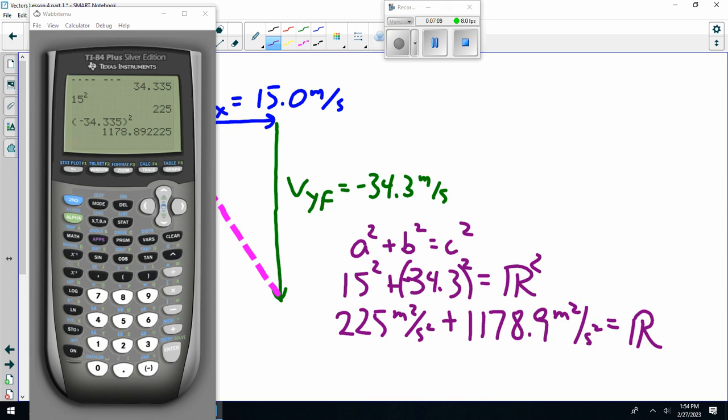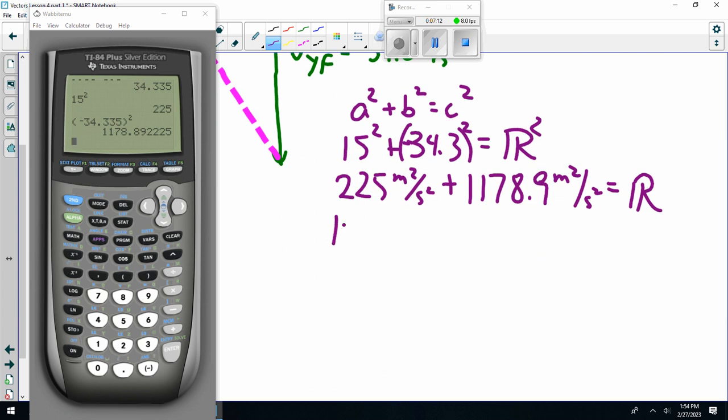So the resultant, which is velocity final, or velocity total, depending how you want to label it, is, oh sorry, getting ahead of myself. My apologies, ladies and gentlemen.